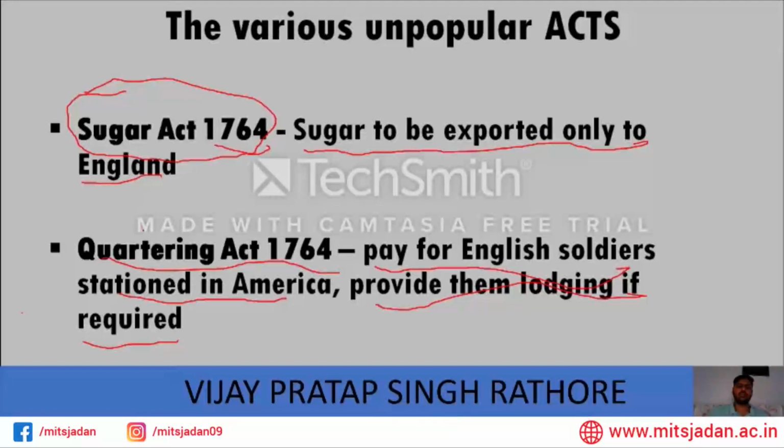This was very controversial because imagine hundreds of soldiers coming to your area and saying that we want a place to stay, and you have to allow them. Even if you don't want to, you have to allow them into your homes to sleep and to eat food. This was the quite controversial and unpopular Quartering Act of 1764.